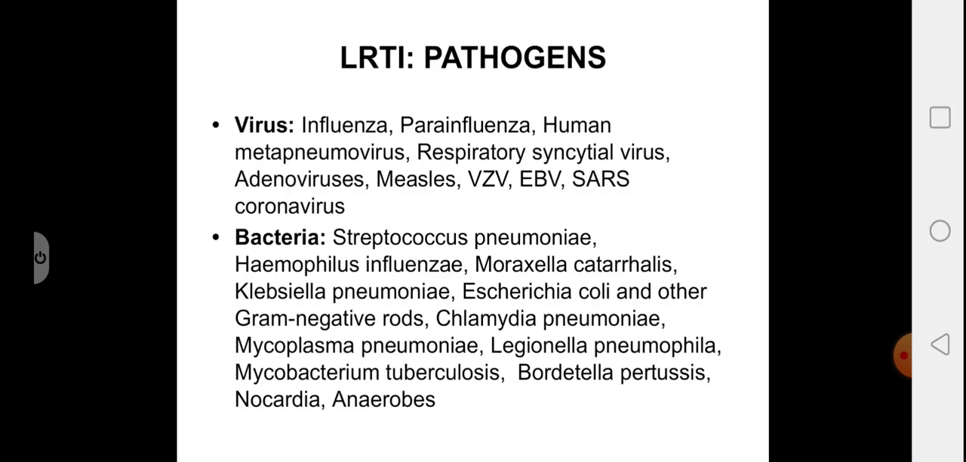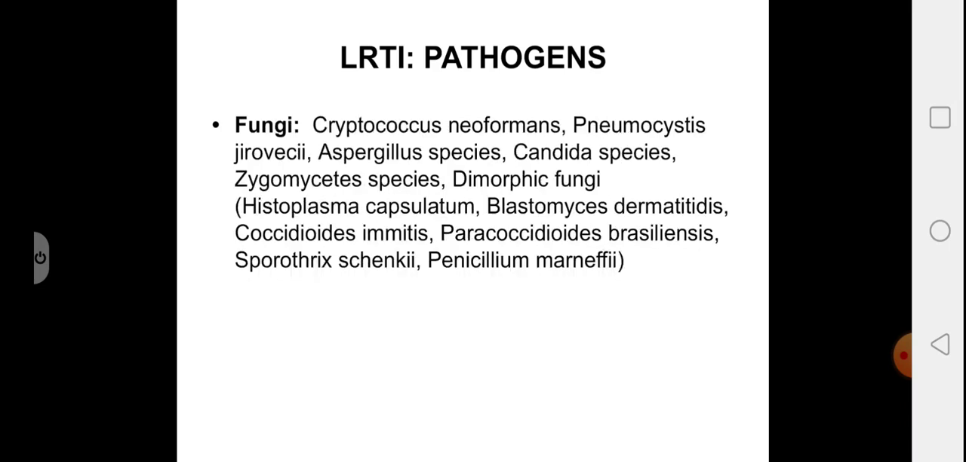Chlamydia pneumoniae, Chlamydia psittaci, Mycoplasma pneumoniae, Legionella pneumophila, Mycobacterium tuberculosis, Nocardia, Bordetella pertussis, and a variety of anaerobes like Fusobacterium, Bacteroides species, and Peptostreptococcus. Fungal agents are Cryptococcus neoformans, Pneumocystis jirovecii, Aspergillus species, Candida species, Zygomycetes like Mucor and Rhizopus, dimorphic fungi like Histoplasma, Blastomyces, Penicillium, etc.